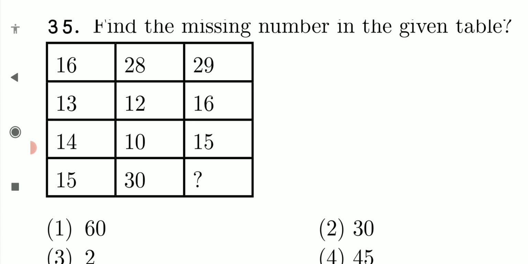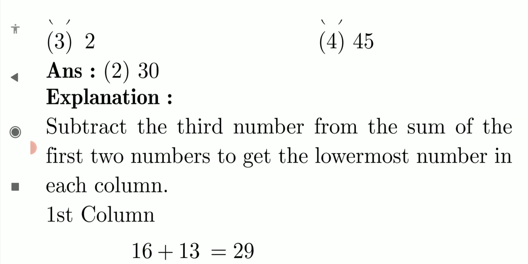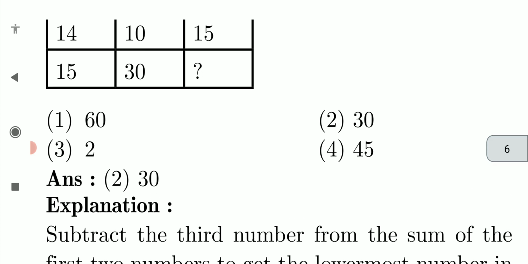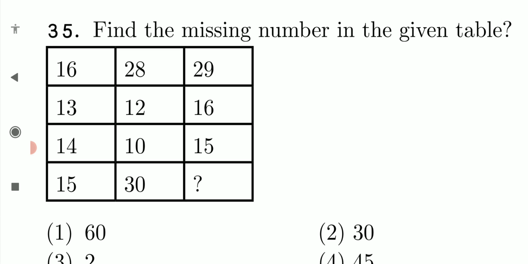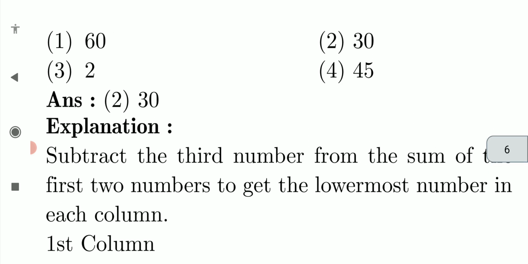See in the first column, 16, 13, 14, 15 is there. What they are telling is to subtract the third number from the sum of the first two numbers to get the lowermost number in each column. If you take 16 plus 13, you will get 29. 29 minus 14 will give you 15.